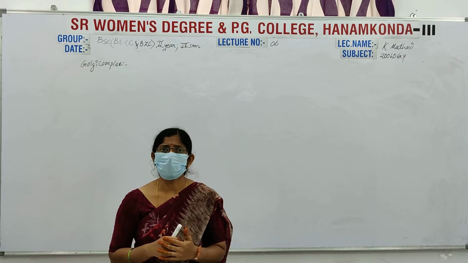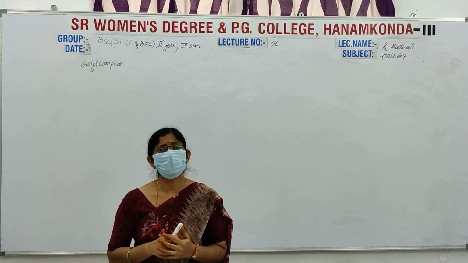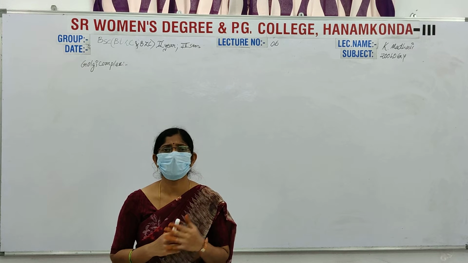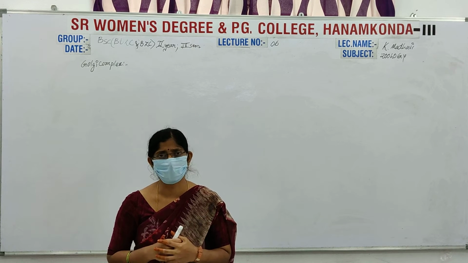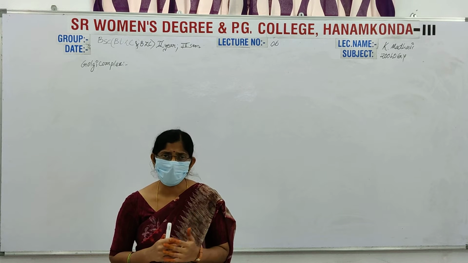Morphologically it has three main structures: first cisternae, second small vesicles, and third large vesicles.